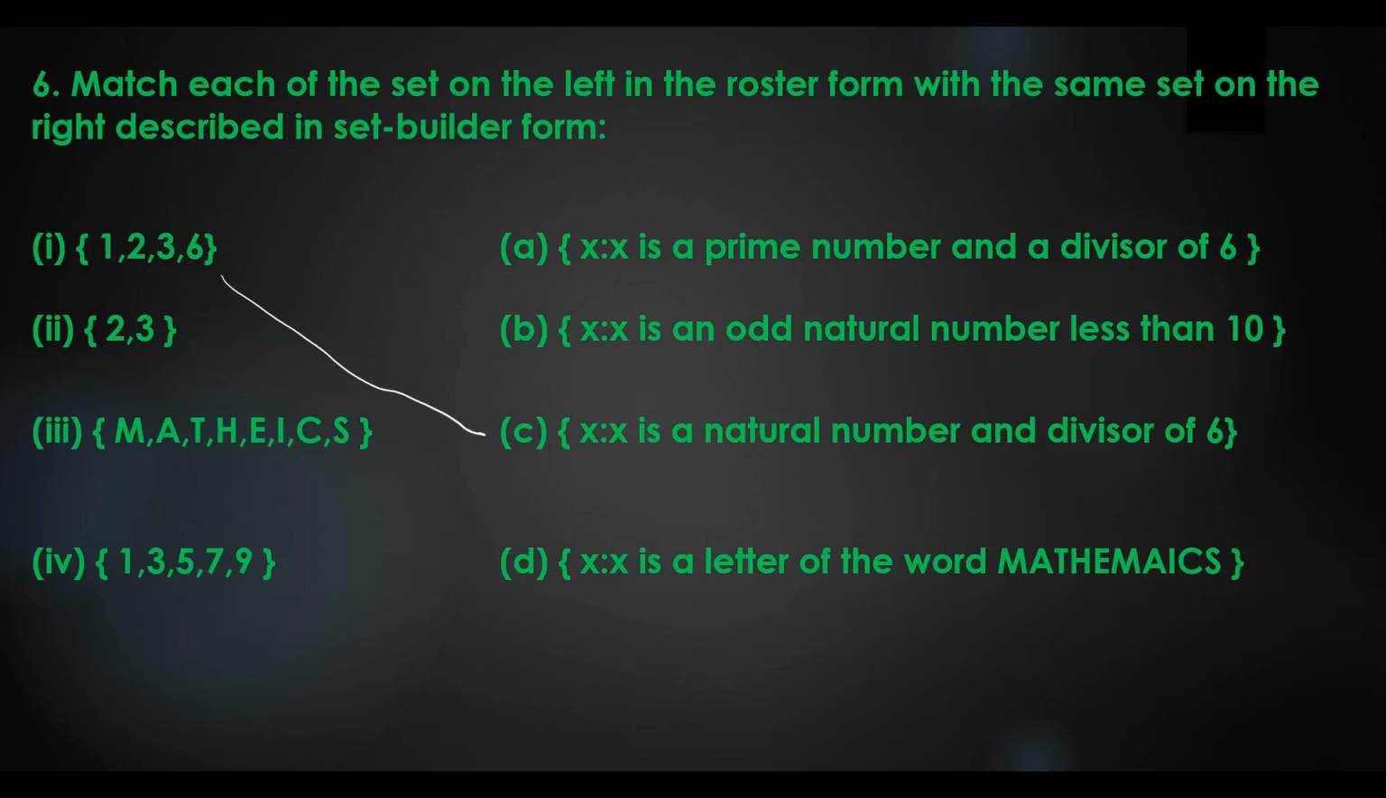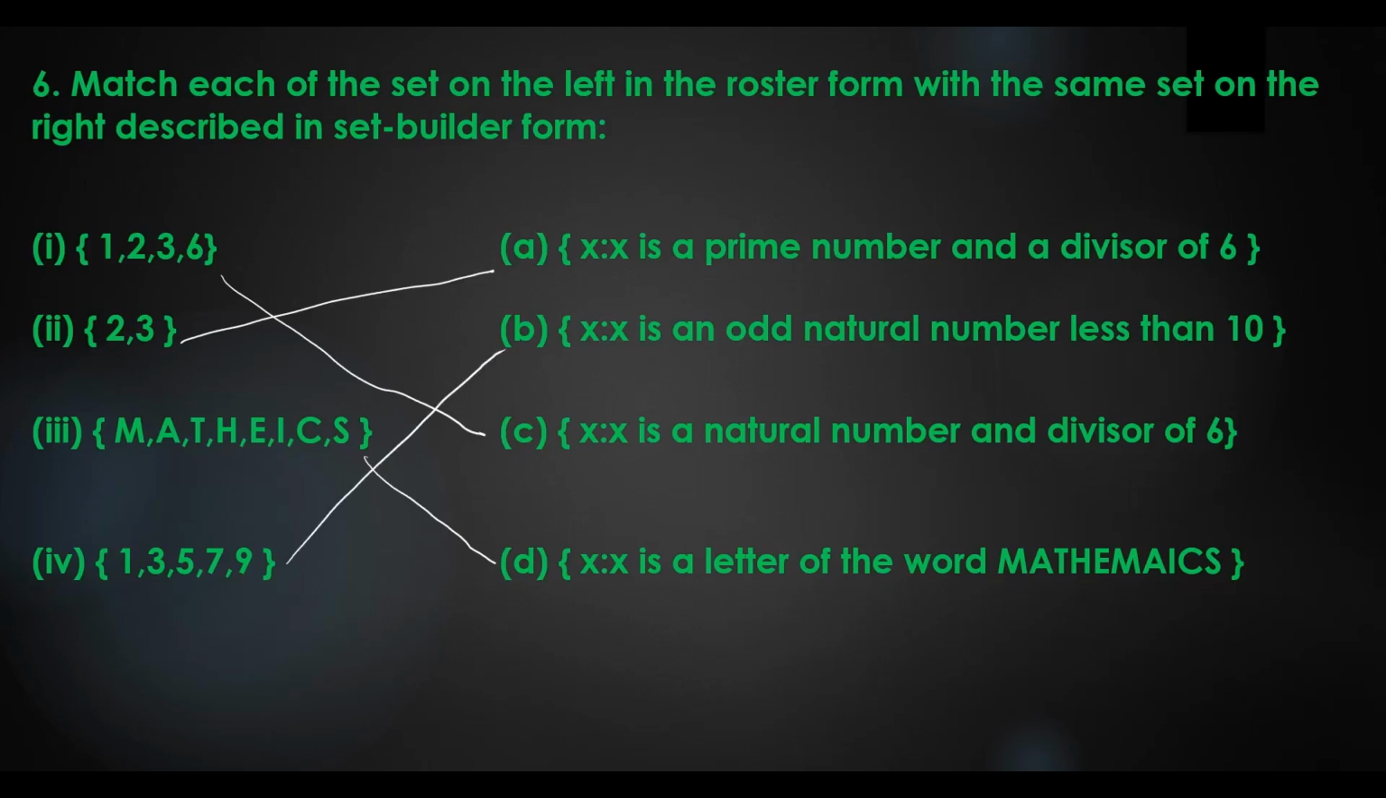And what about the second one? 2, 3. The condition is x is a prime number and a divisor of 6. So these two are the only prime numbers on the left side. So it is matched with A. And what about this one? Mathematics. So check the elements on the right side. So here itself it is. And the remaining one is this one.